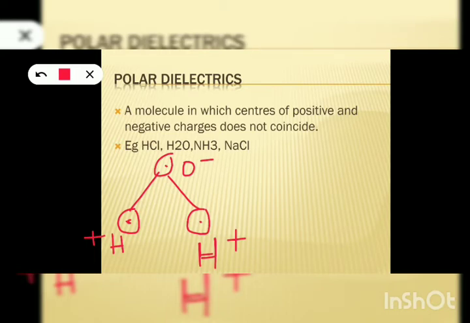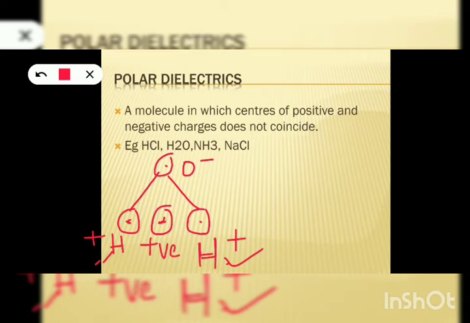Children, on the screen you can see the structure of the H2O molecule. The water molecule has a V-shaped structure like this, and two H plus ions are separated by one O minus ion. What is the center of positive charge here? This is one positive ion, and this is another positive ion. Their common center of mass will reside here. This is the point of common center of mass for these two positively charged ions, so this will be the center of positive charge.